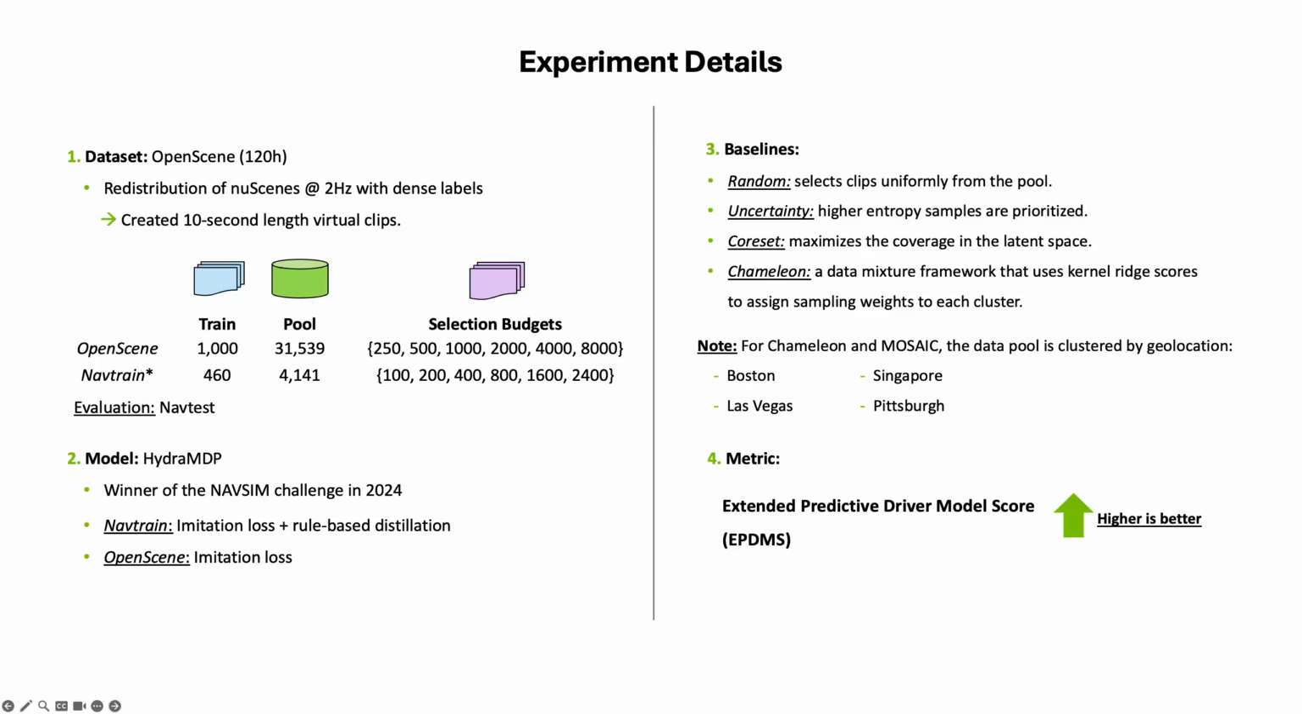In the experiments, we use two training pools, OpenScene and NavTrain. The planner is Hydra-MDP. We evaluate it on NavTest using the EPDMS metric. We compare Mosaic against four methods: random expansion, uncertainty-based selection, Coreset, and Chameleon. For Mosaic and Chameleon, the data pool is clustered by geolocation unless stated otherwise.